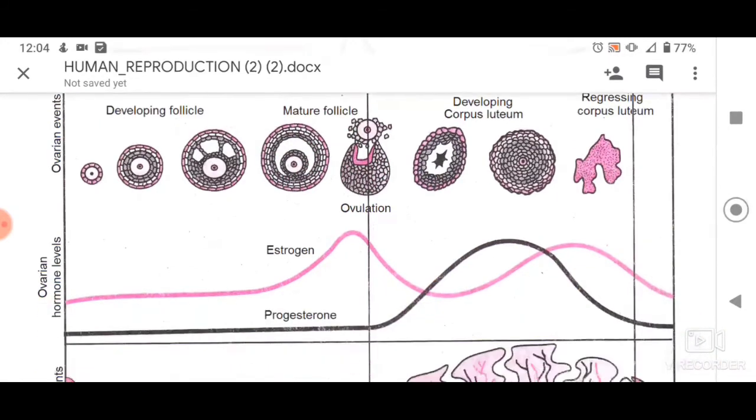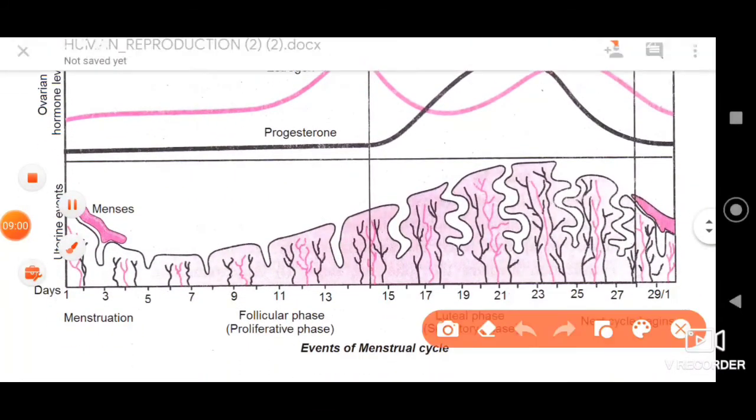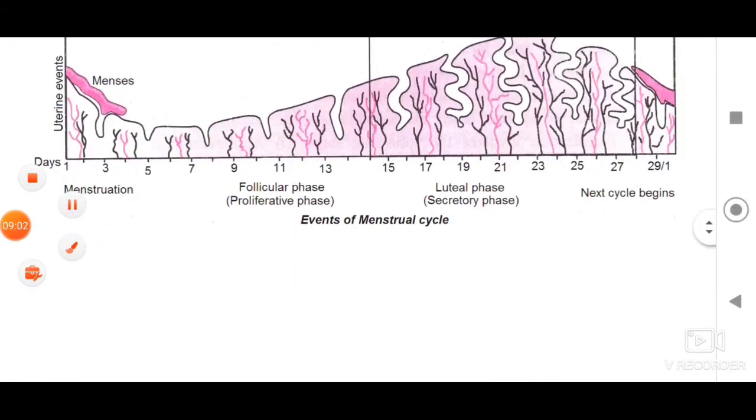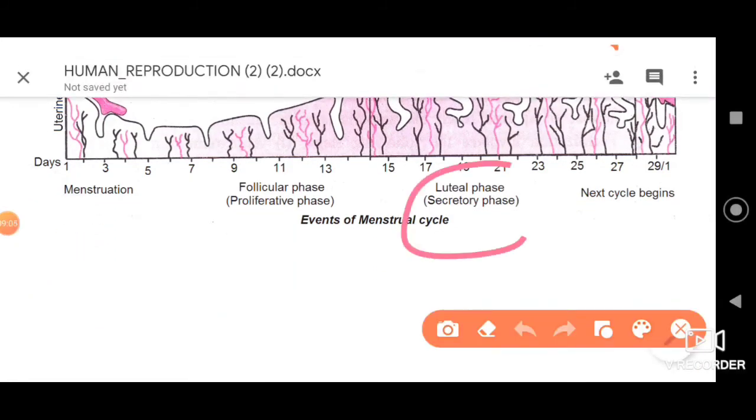Then we have the next phase, which we refer to as the luteal phase. See here, this is the phase. It is also referred to as the secretory phase or post-ovulatory phase. This is the last phase of the menstrual cycle, dear friends. It occurs after ovulation is over. From the time ovulation is completed till the 28th or 29th day of the menstrual cycle, the post-ovulatory phase, which we refer to as the luteal phase, will occur, dear friends.